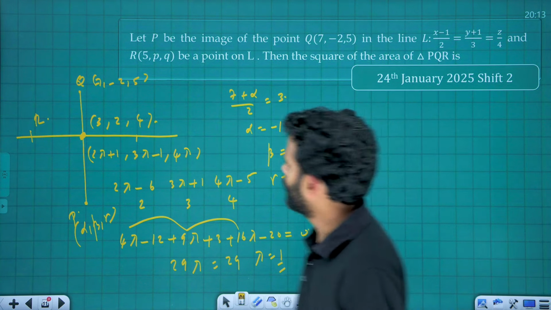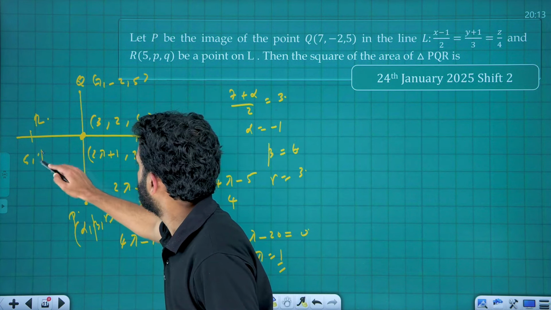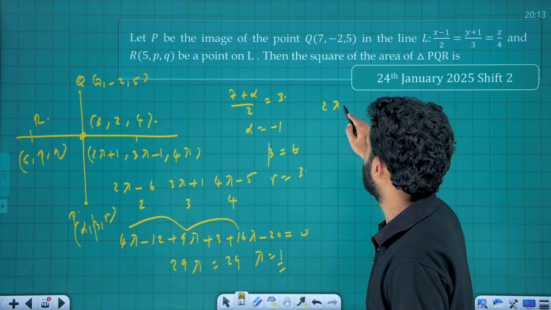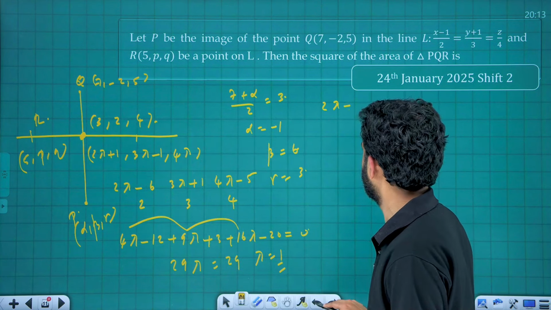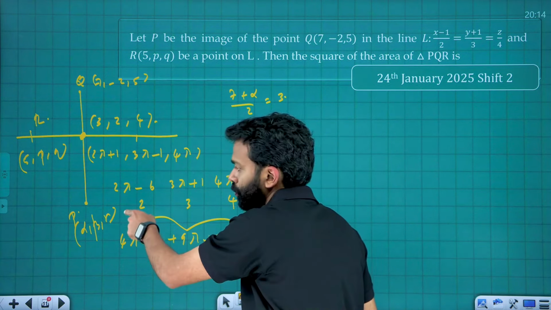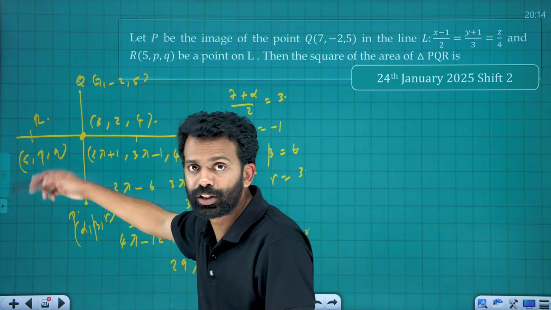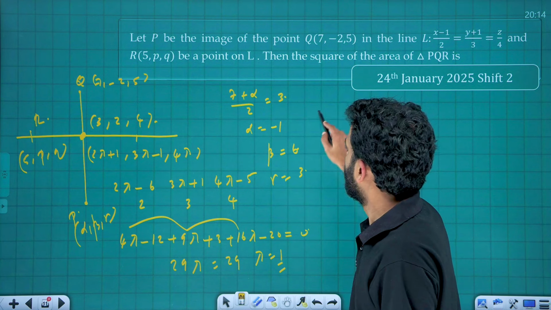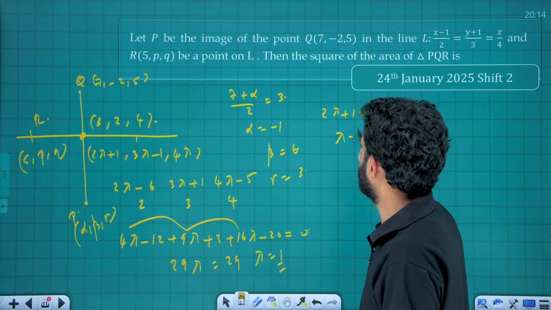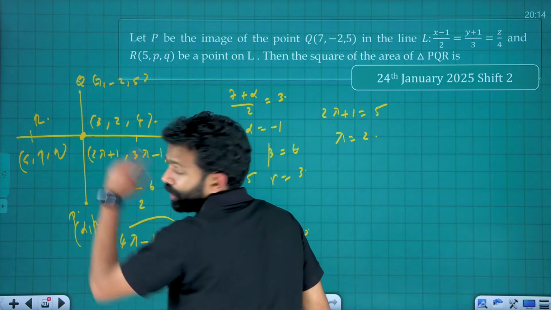Next, we need to find the point R, right? What was R? (5, ?, ?), a point on the line. Let's equate 2 lambda + 1. Lambda is a parameter actually, lambda can take any values. In here, the value is 1. So I need to find which value of lambda gives the x coordinate as 5. That is 2 lambda + 1 = 5, that is lambda is equal to 4 by 2, that is 2. So when lambda is equal to 2, it becomes the point R.